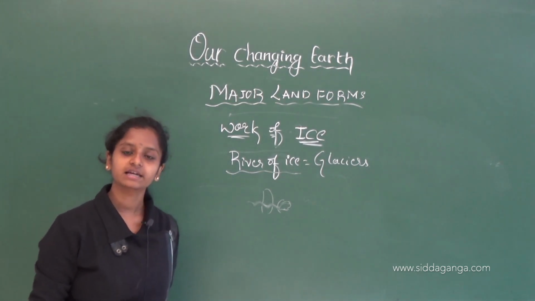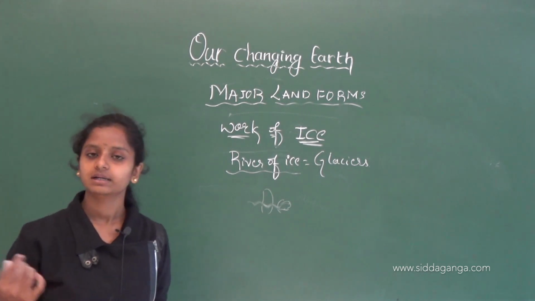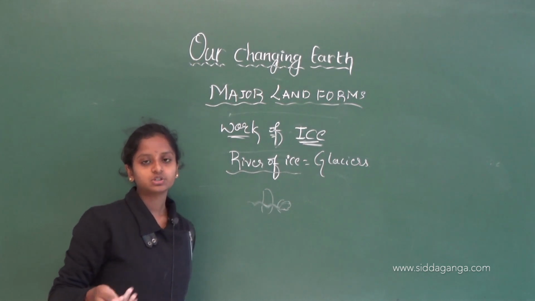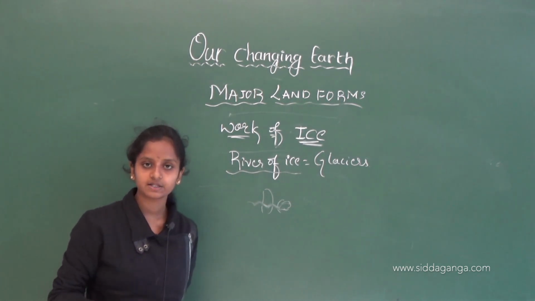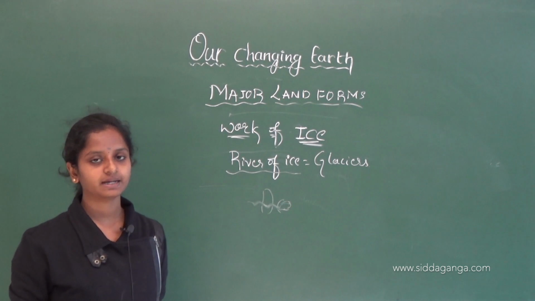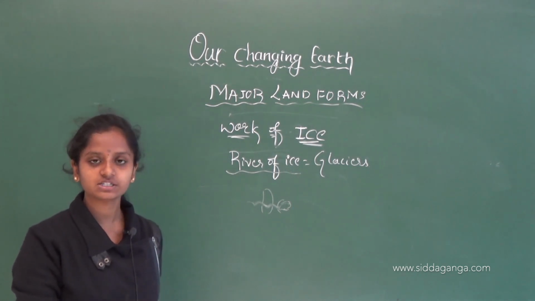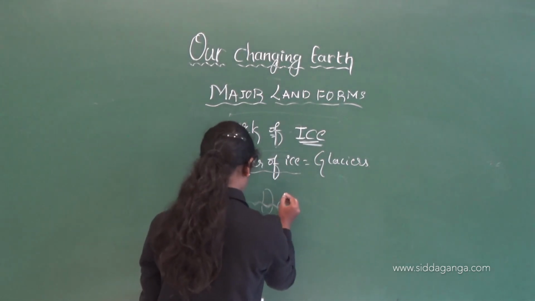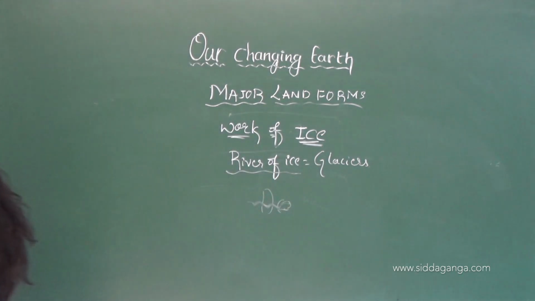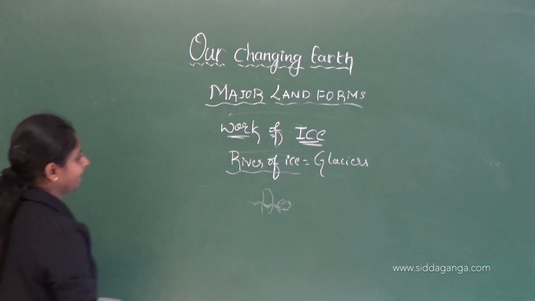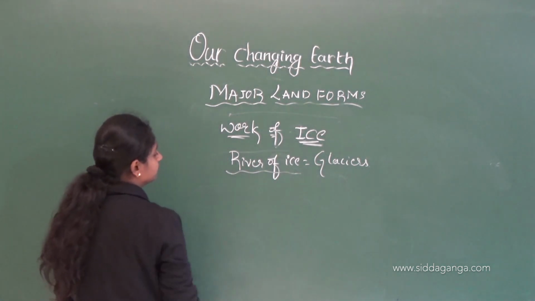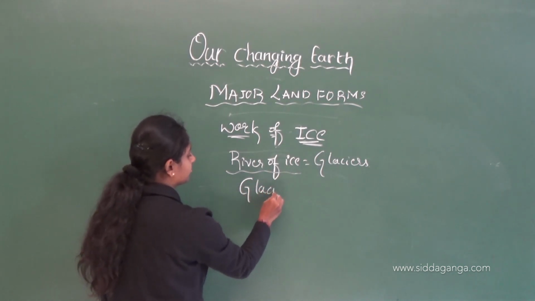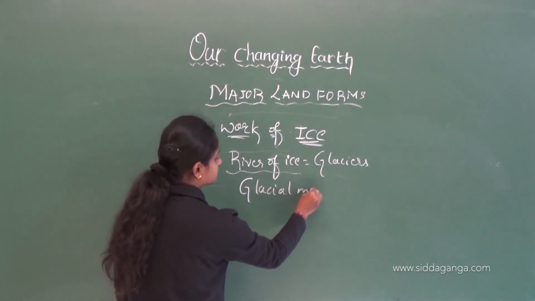Like this, they will also form landforms. The sand, silt or whatever sediments are transported and deposited by the ice or glaciers are what we call glacial moraines. Let me write it again: glacial moraines.